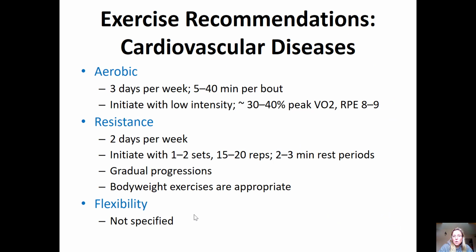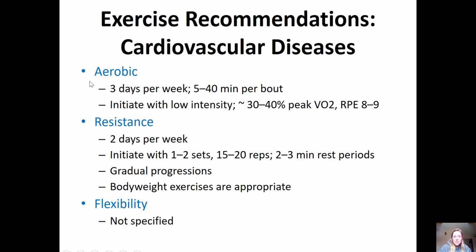So here are your general recommendations when you look at any of those cardiovascular diseases. Remember, I said knowing the differences for each individual disorder or special population is going to be too hard to memorize. But in general, when we look at all of these cardiovascular diseases, they kind of overlap each other as far as what some generalized recommendations are.